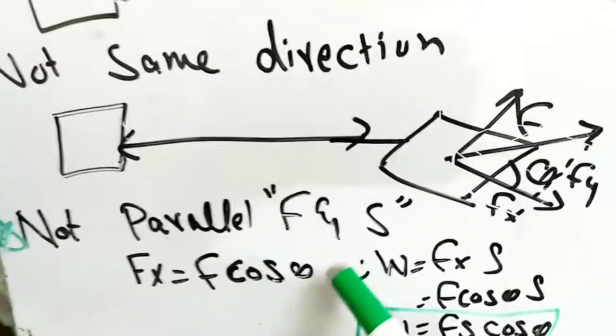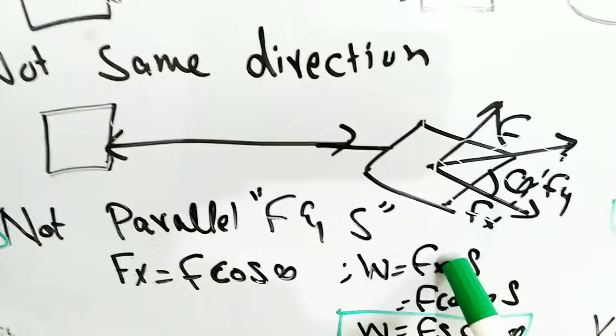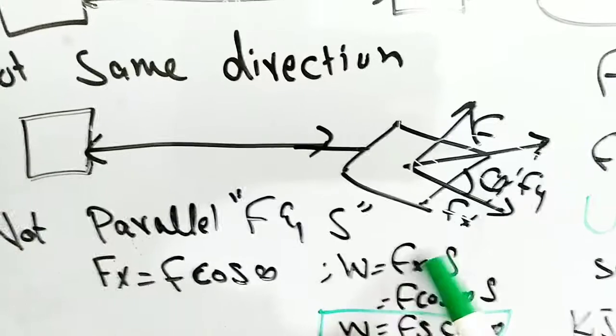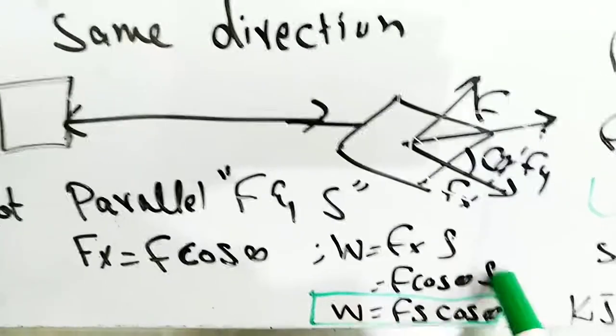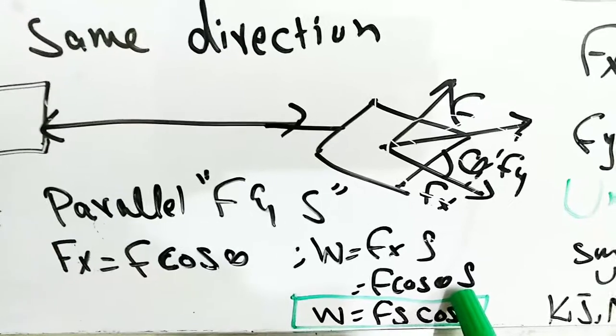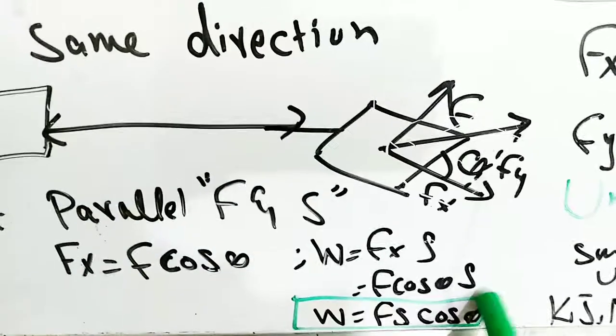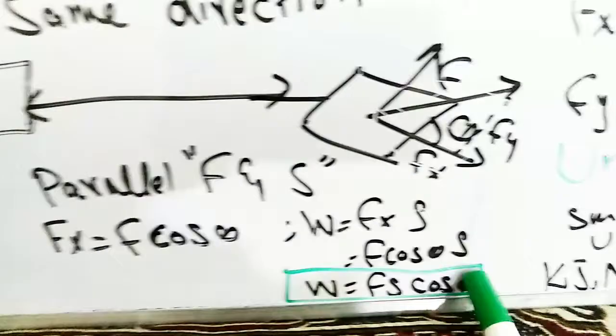So in this situation, W is equal to Fx times s, we will alter this formula. We put the value of Fx is equal to F cos theta. This theta is the angle between F and S. And we have the formula W is equal to Fs cos theta.